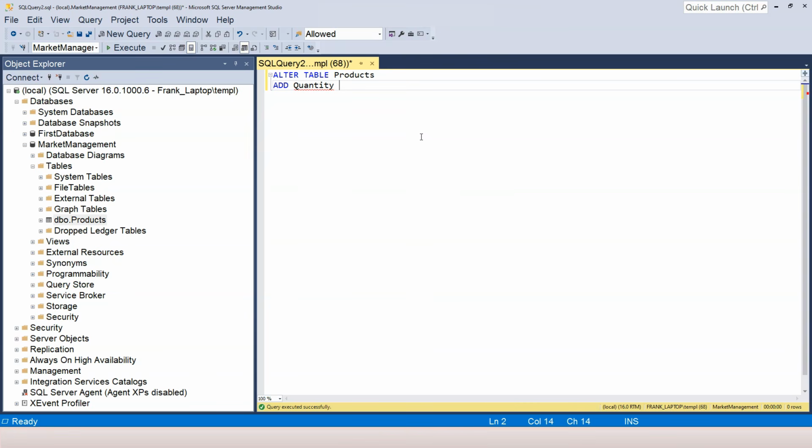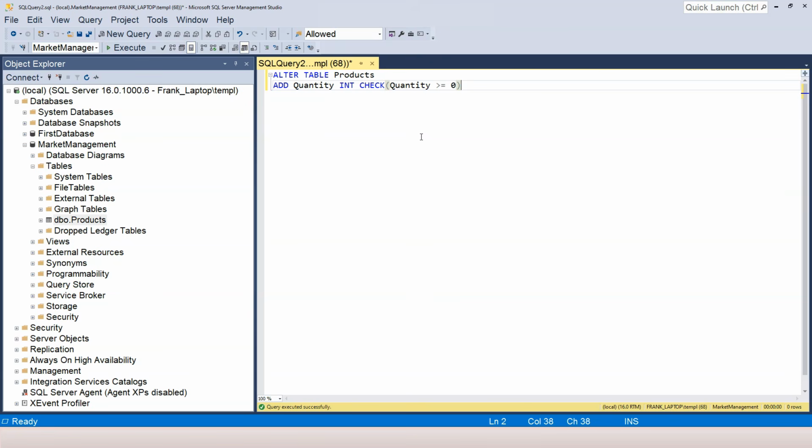I can use integer, or there's another data type that is available that is called big int. Right? So either int or big int. Big int just means that the data range is much bigger than integer, but integer itself is enough as well. And what would be the column constraint for quantity? Well, we don't have to add any column constraint, but if we have to, then we can add the check constraint. So we can say check, and the quantity has to be greater or equal to 0. Okay, so that finishes our first task.